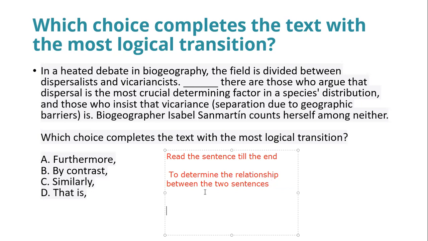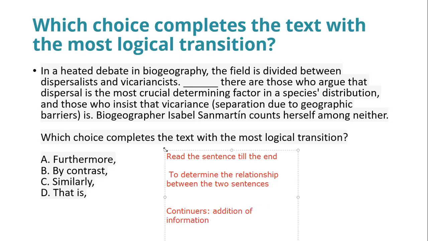Transition relationships fall into three categories, and one of them is continuers. What are continuers? They add information.